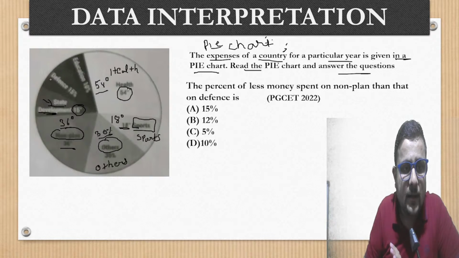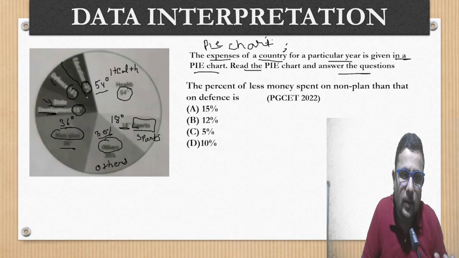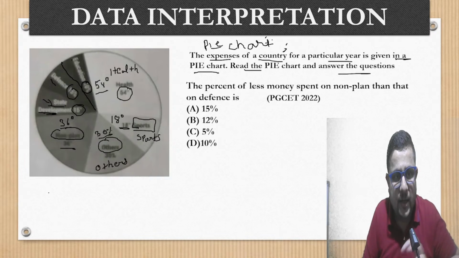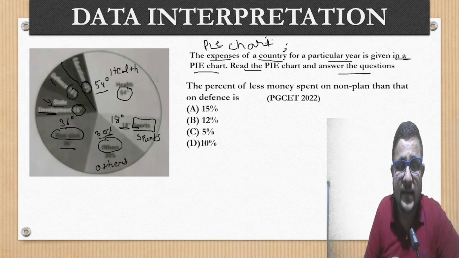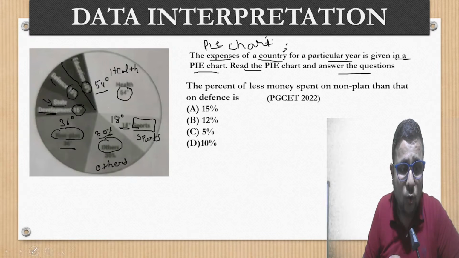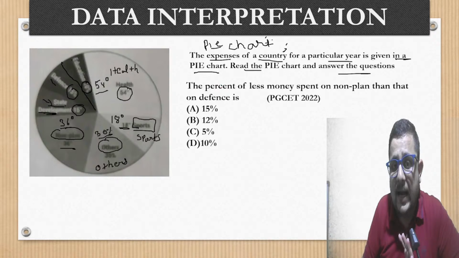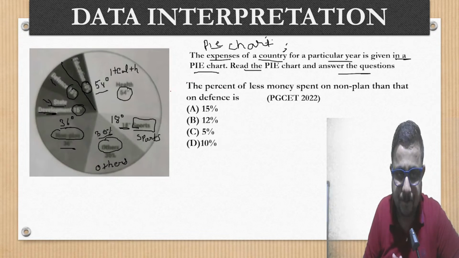15 degree, defense 15%, education 10%. So some of the data, they have divided, right, among the distribution of what? The expense. So here, whatever the data is given, you need to understand that, right? So we have already gone through each and every data. Everything is given in terms of percentage, fine. Now we have the data, and we will go through the questions and accordingly we will answer.